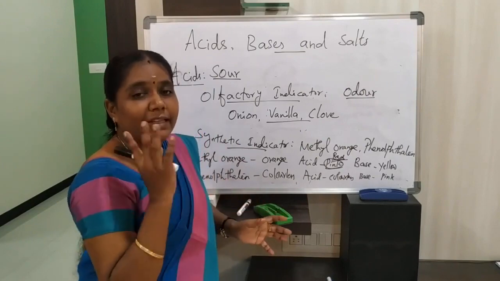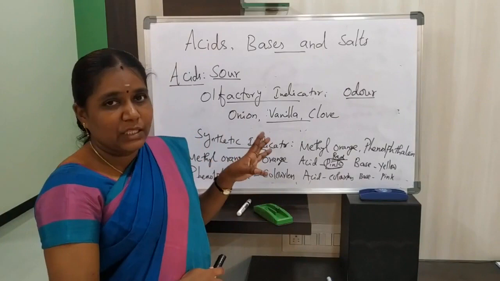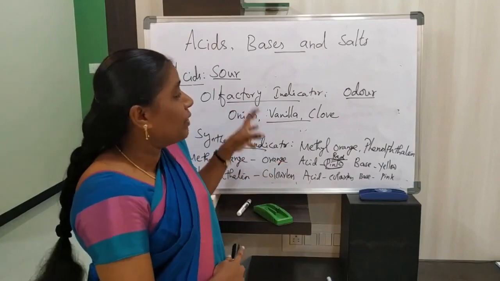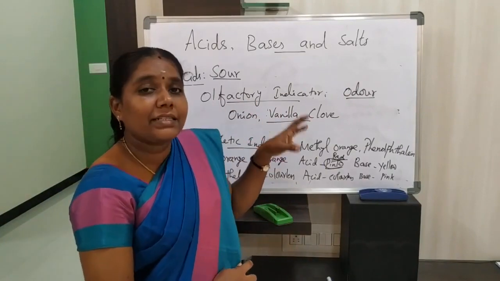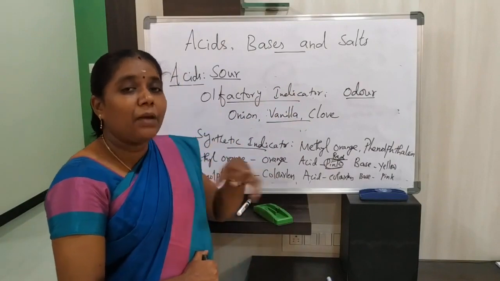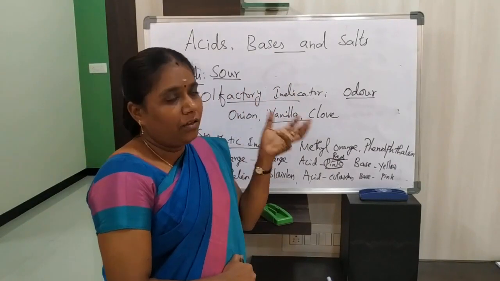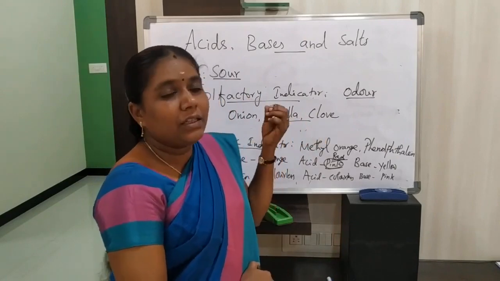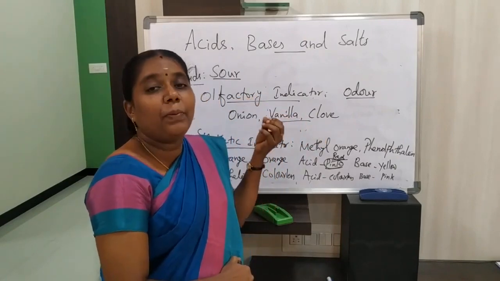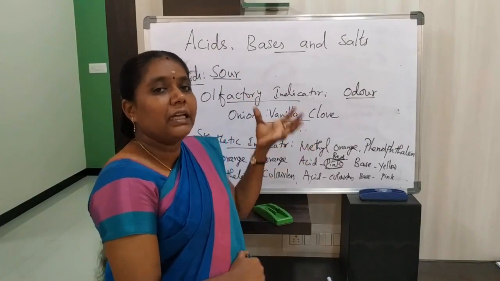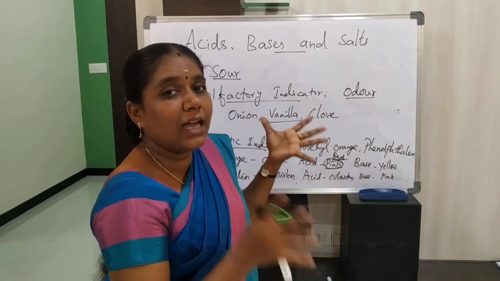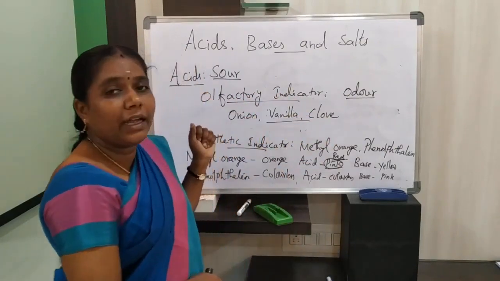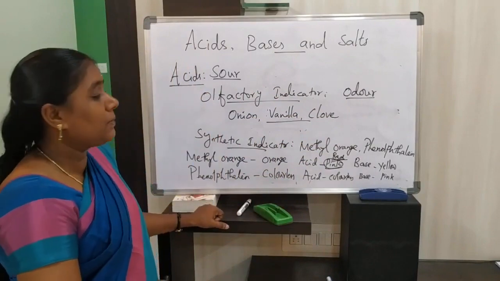We will not identify the onion smell. So in this way we can identify whether the given substance is acid or base. In acids we will get the same smell, but in bases we will not get that smell. So these indicators are olfactory indicators.